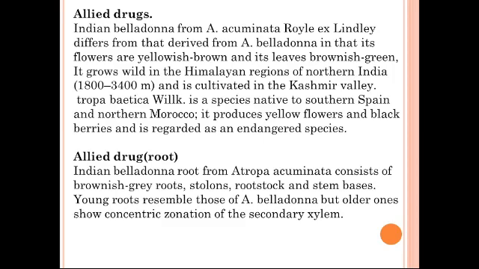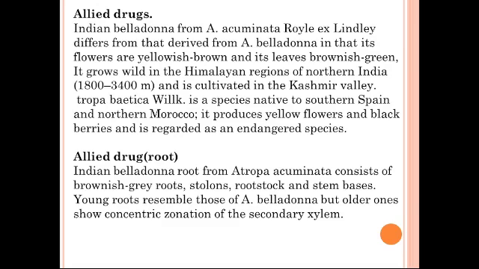Now, the allied drugs: Indian belladonna from Atropa acuminata Royle. It differs from Atropa belladonna in that the flowers are yellowish brown and its leaves are brownish green in color. This drug grows wild in Himalayan regions and North India and is cultivated in the Kashmir Valley.